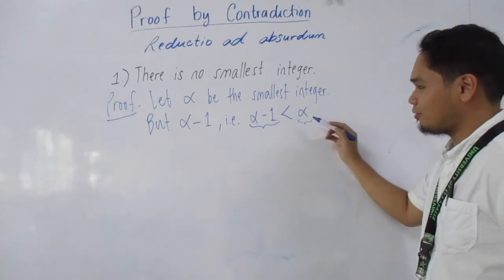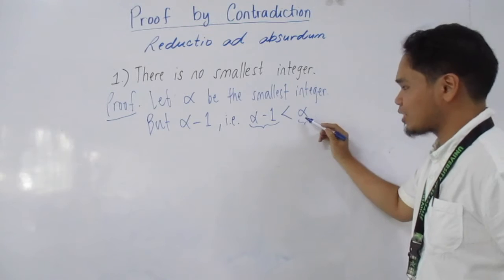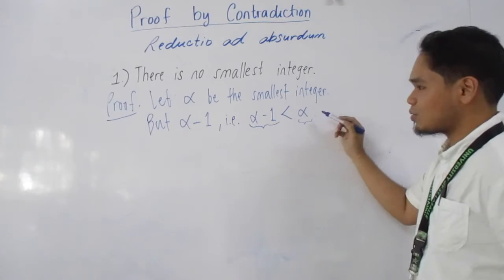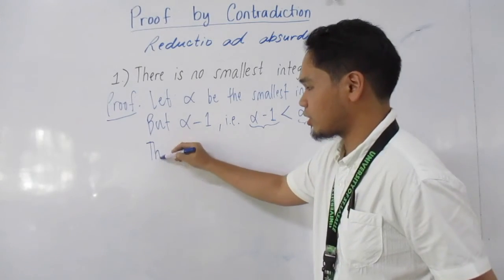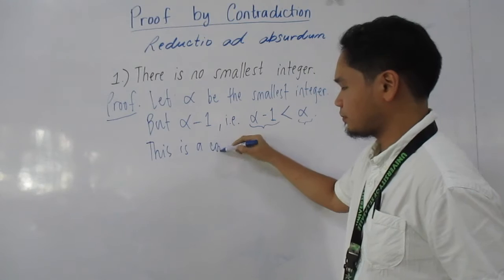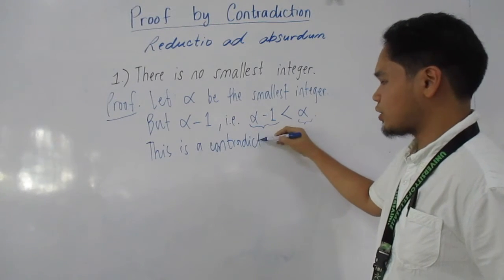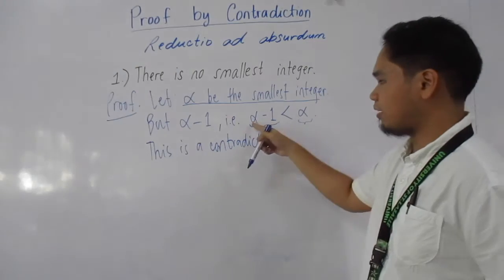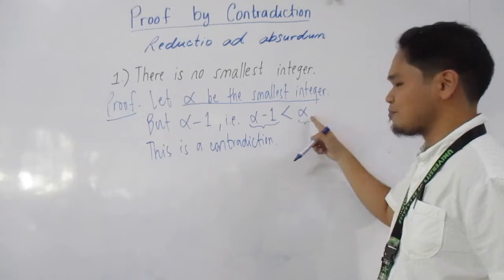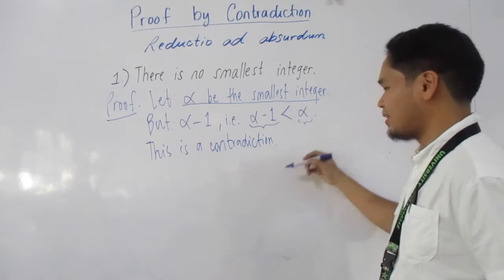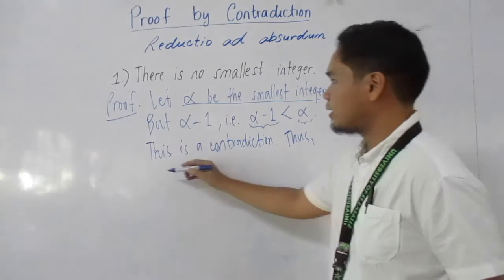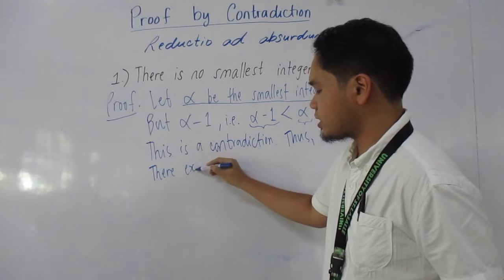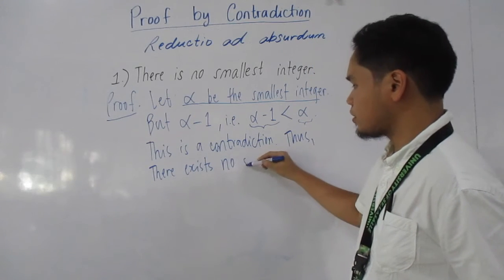Therefore, alpha is not the smallest integer because this new entity is the smallest. That is, we have disproved it. So this is a contradiction of our statement that alpha is the smallest, because we have shown that alpha minus 1 is smaller than the smallest integer. That's a contradiction. Thus, we can say that there exists no smallest integer.